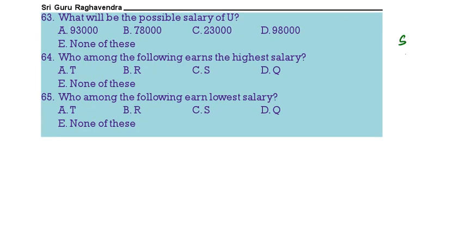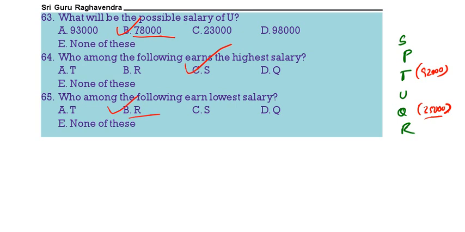See, S, P, T, U, Q, R. And salaries: Q is earning 35,000 whereas T is earning 92,000. What is the possible salary of U? It is more than 35, less than 92, so it can be 78. Who is earning the highest salary? S. Who is earning the lowest salary? R.